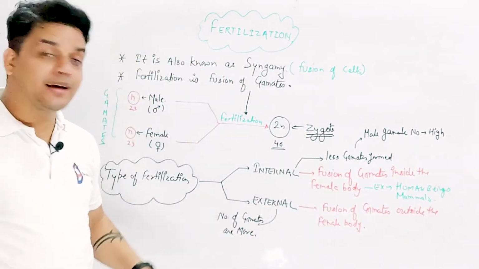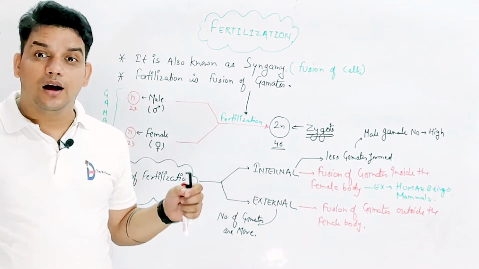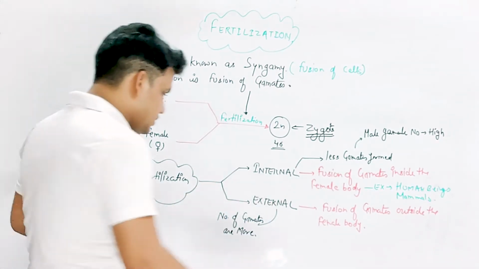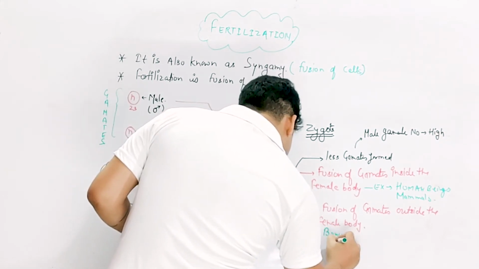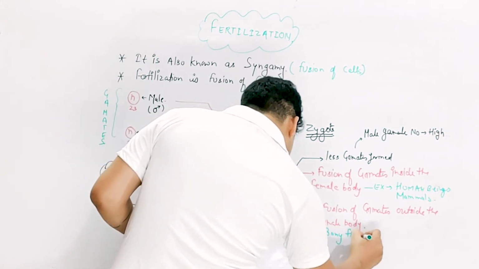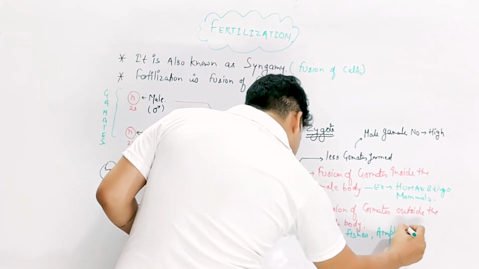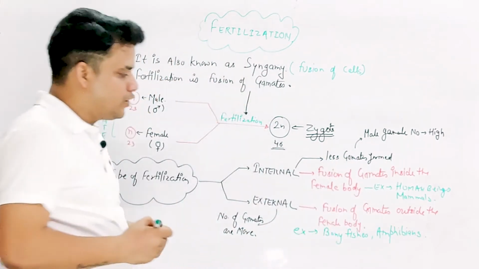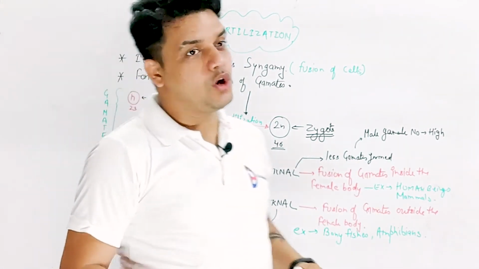But external fertilization is present in amphibians and bony fishes. Amphibians and the bony fishes. Got it? So this is the first thing we are talking about.